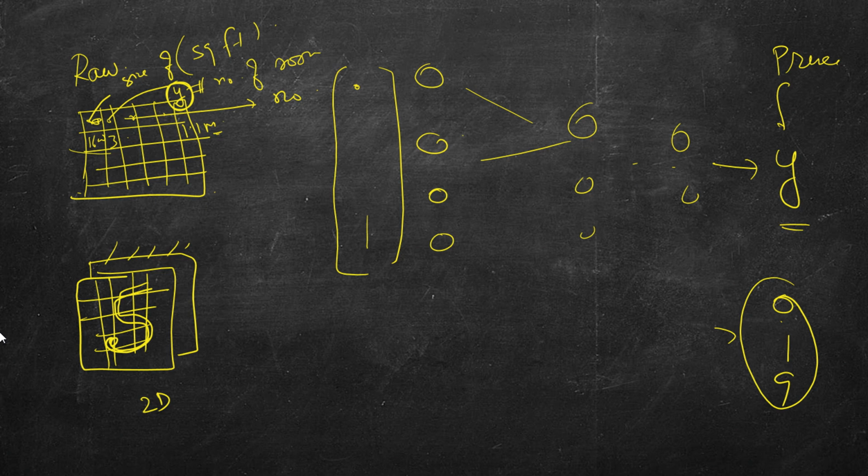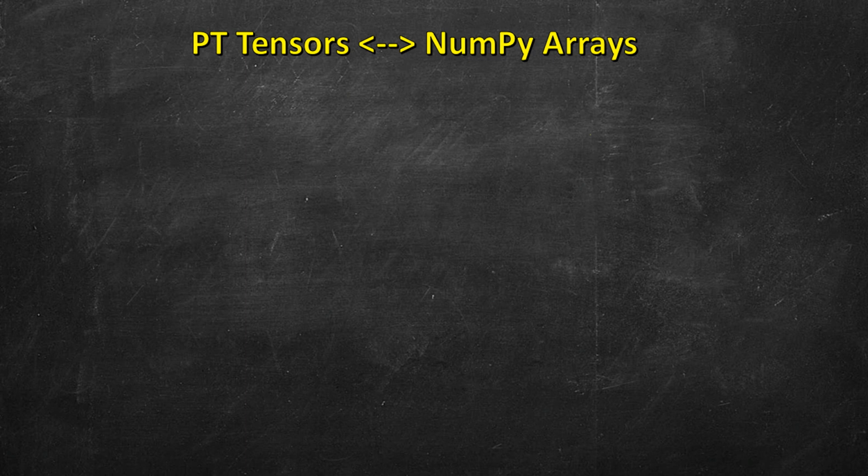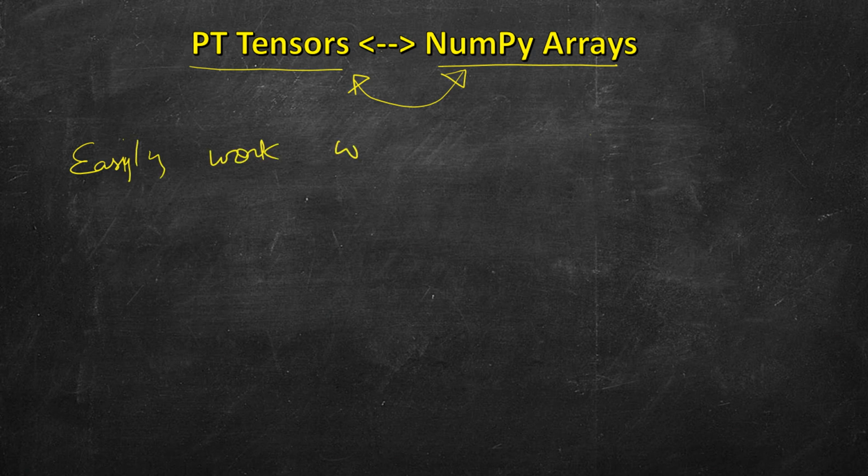Let's see why PyTorch is so popular and why PyTorch tensors are so important. One of the main reasons is that PyTorch tensors can easily be converted to NumPy arrays, and vice versa. NumPy arrays can also be easily converted to PyTorch tensors. So both ways. So this allows it to easily work with the Python ecosystem.